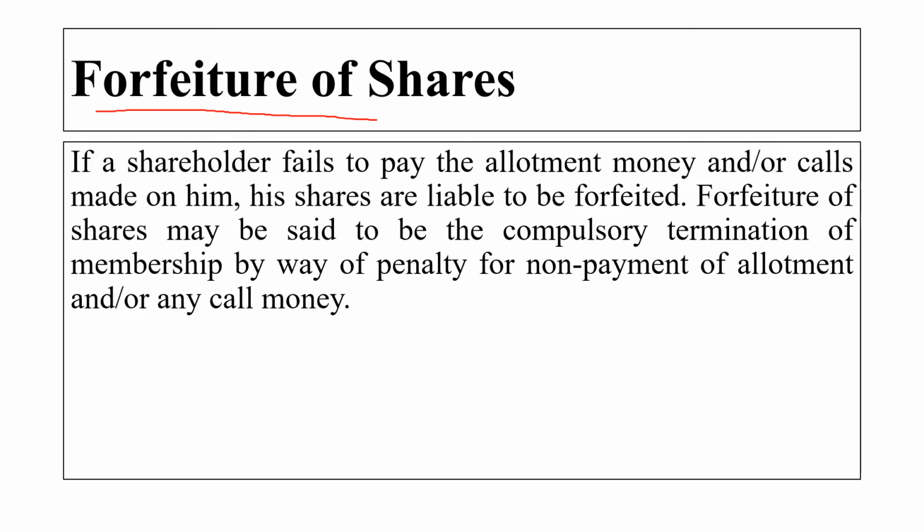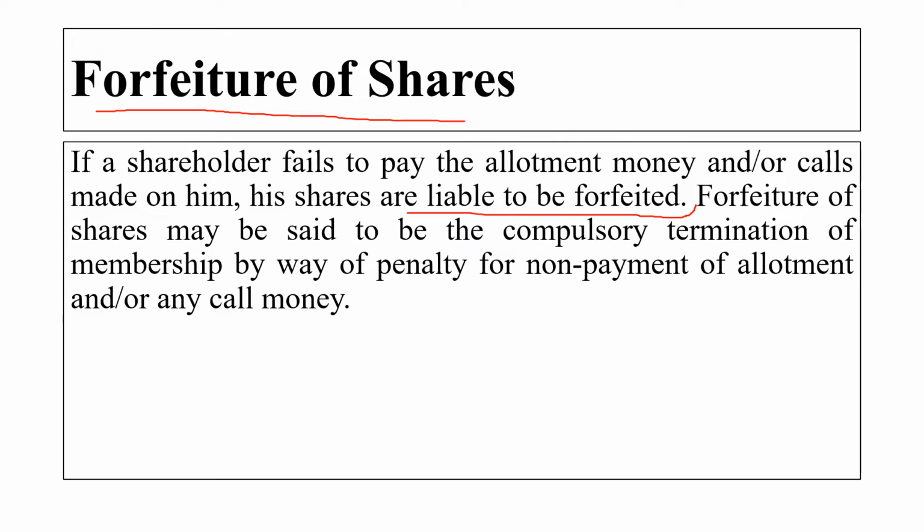Then forfeiture of shares. If a shareholder fails to pay the allotment money or a call made on him, his shares are liable to be forfeited. If the company's shareholder fails to pay the allotment money, then his shares are liable to be forfeited. The forfeiture of shares may be said to be a compulsory termination of membership by way of penalty for non-payment of the allotment and or any call money.